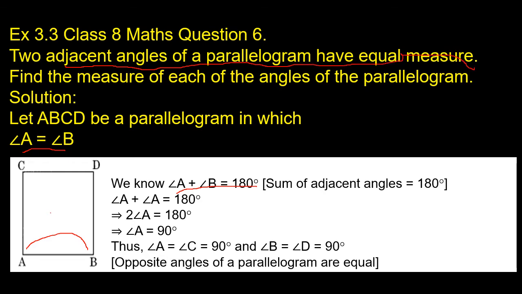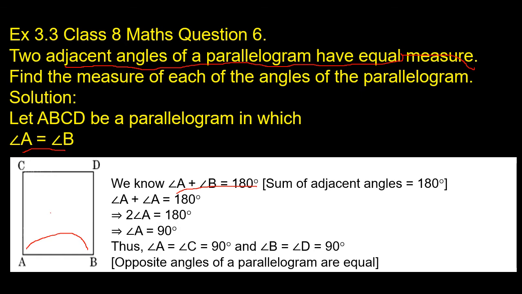So angle A equals angle B. And also we know that angle A plus angle B is equal to 180 degrees, because the sum of adjacent angles is always equal to 180 degrees. Instead of angle B, I have taken angle A itself, because angle B is equal to angle A. So angle A plus angle A is equal to 180 degrees. Angle A plus angle A means 2A equals 180 degrees. Angle A equals 180 by 2, which means 90 degrees. So angle A equals 90 degrees.